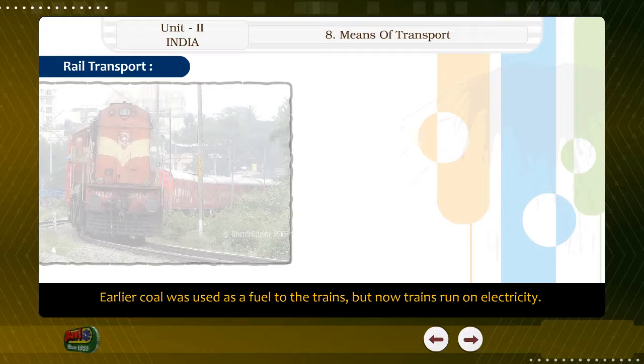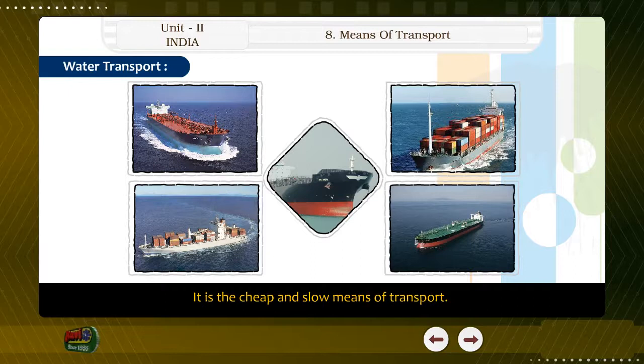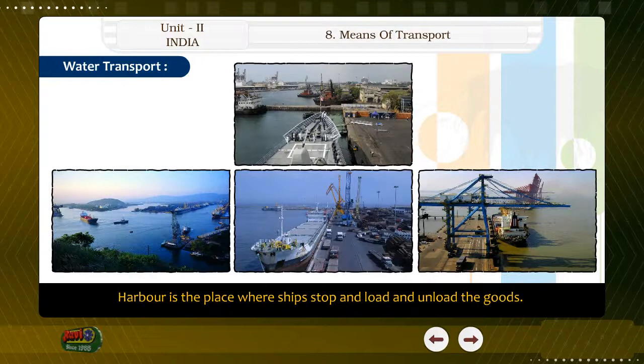Water transport. This is the cheapest means of transport. Boats, steamers, ships, etc. sail on water. Ships also carry goods from one place to another. For exports and imports, water transport is used. It is the cheap and slow means of transport. Harbor is the place where ships stop and load and unload the goods.